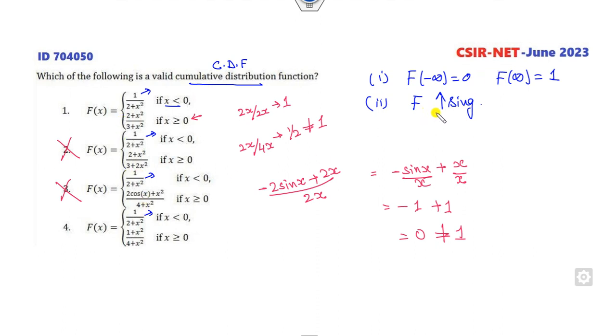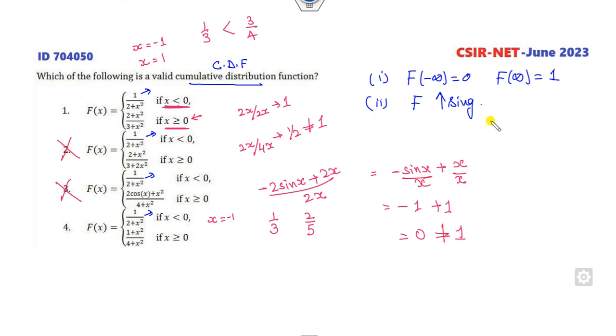Now you can think about the increasing property. Take any value from the left part, so I can take x as minus 1. The answer is 1 by 3. Take any value from the right part, say x equal to 1. So it is 3 over 4. Is minus 1 less than 1? Yes. We can check here: at x equal to minus 1, it is 1 over 3, and at x equal to plus 1, it is 2 over 5. Is it satisfied? Yes, this is also satisfied.